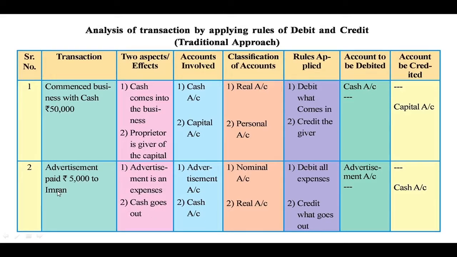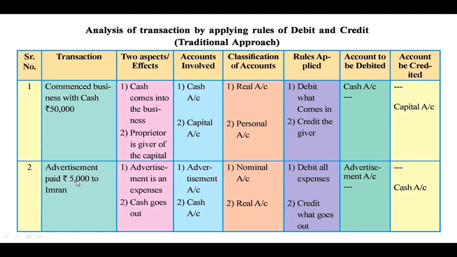However, the cash is paid to Imran, so Imran is a person, so personal account is also involved in this transaction. So students, if you see this transaction, there is an expenditure, there is a cash, and there is a person. Three types of accounts are involved.